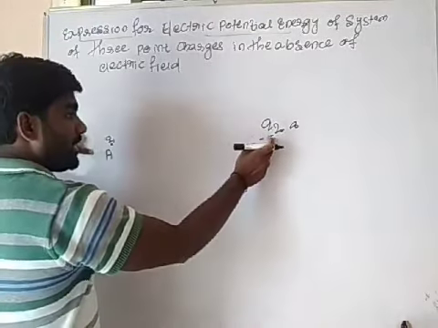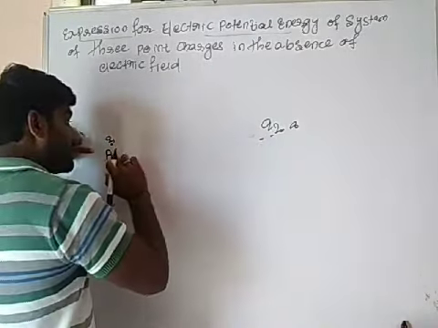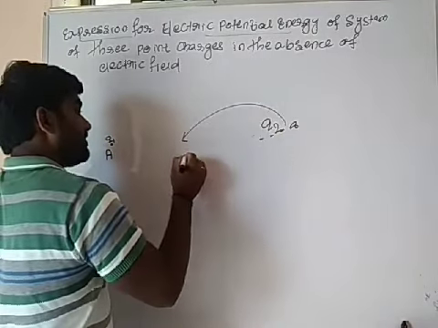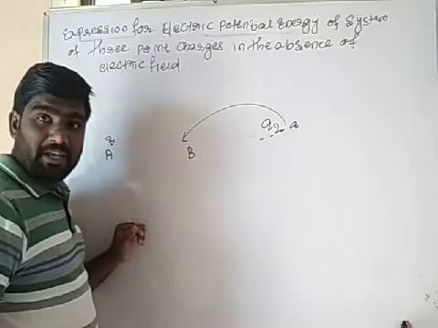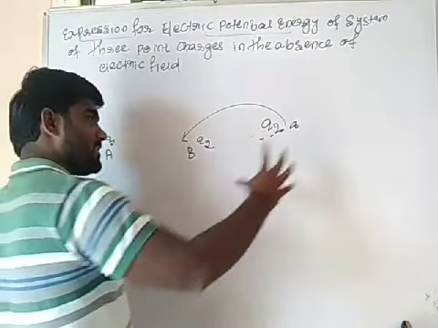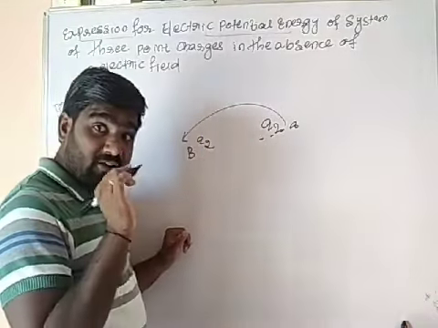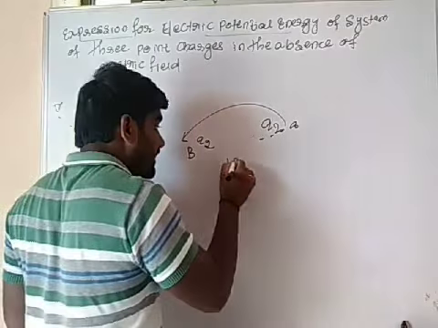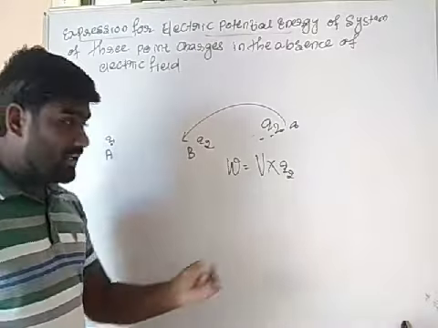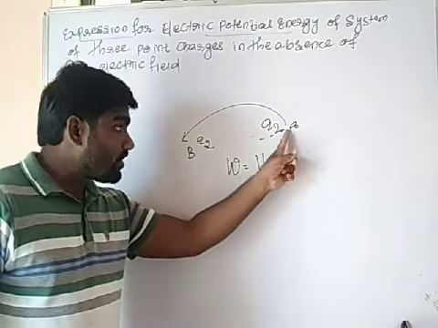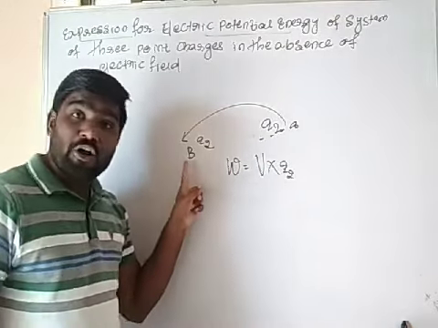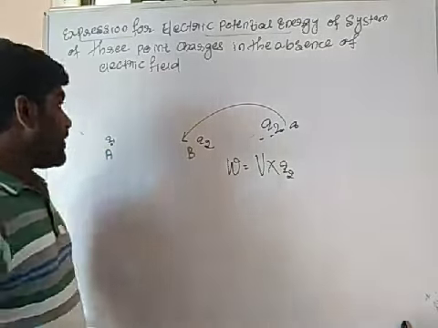So if I want to bring this point charge against these electric field lines, that means if I want to bring this charge Q2 towards the point B, I must do work on it. What kind of work am I doing here? Work done is equal to V into Q2. This much work I am doing on the charge to bring it from infinity to point B. Okay, this part is complete.